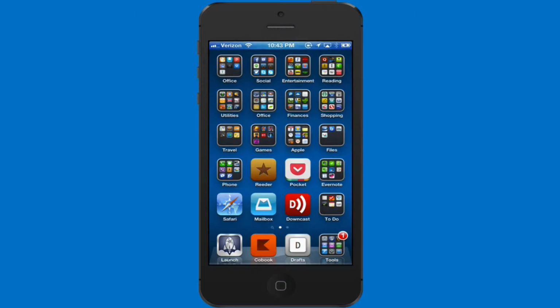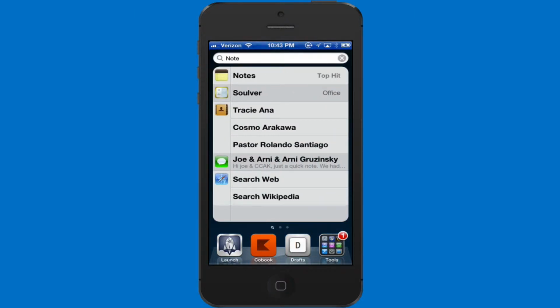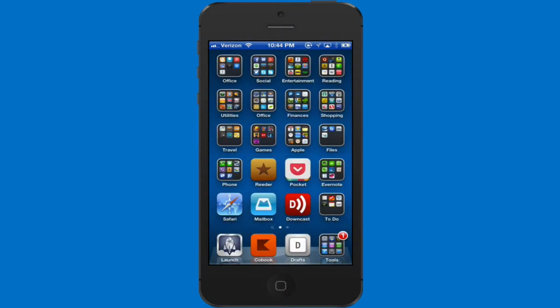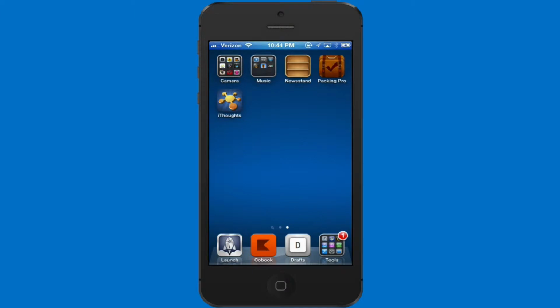We're now looking at the home screen on our iPhone, and a single tap of the home button will slide us to the left where we can do a quick search. If you're on another page of apps on your iPhone, pushing on the home button will take you to the home screen.